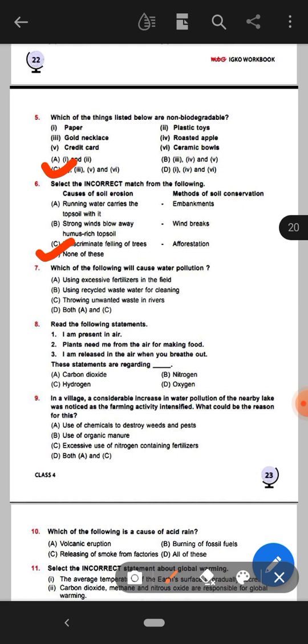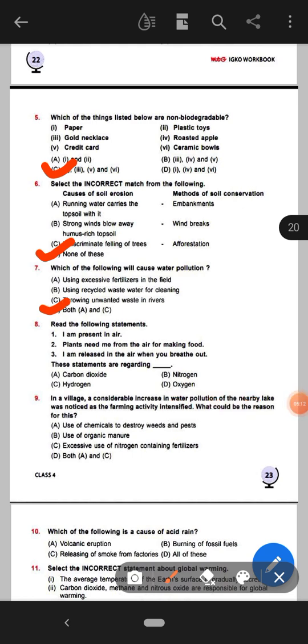Using excessive fertilizer in the field, using recycled wastewater for cleaning, throwing unwanted waste in rivers, and both A and B. Okay, so here the right answer will be option D, that means both A and B: using excessive fertilizer in the field, and using recycled wastewater for cleaning.